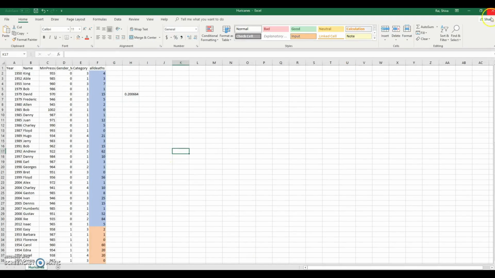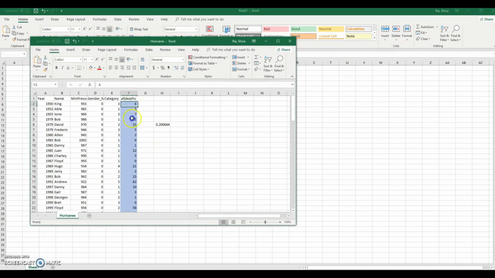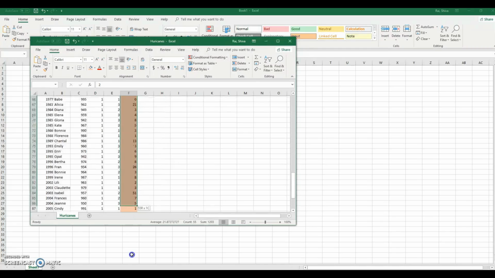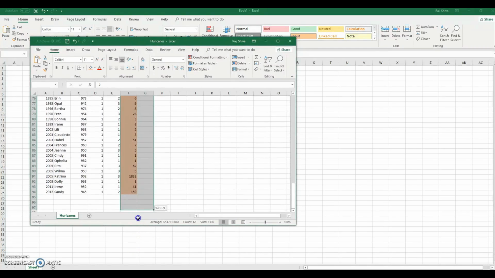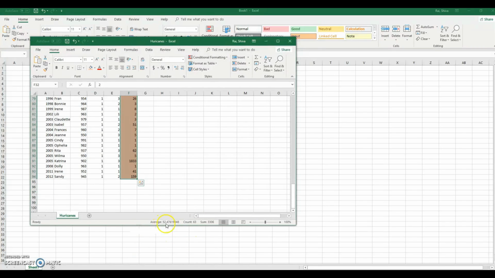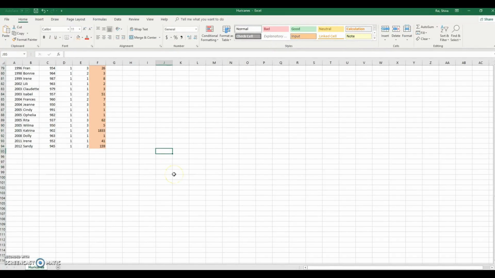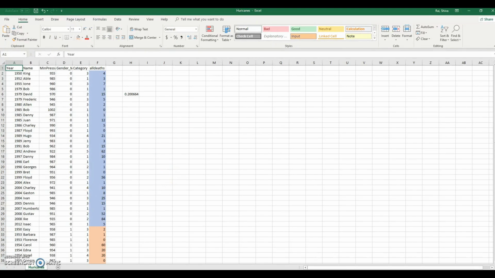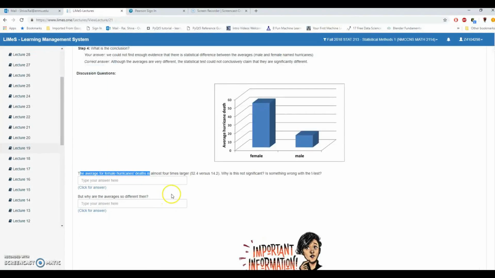So here, if you go to this one, then the male named hurricane has average 14.2 and female named hurricane is simply 52.47. So they are quite different. The averages are quite different in this case, and it says, why is this not significant? Is something wrong with the test?